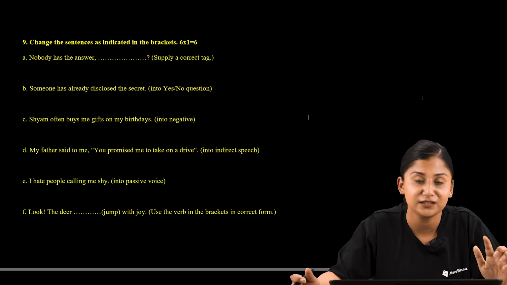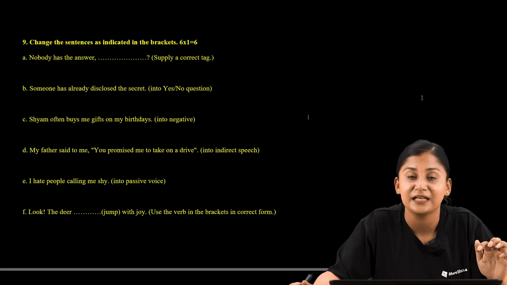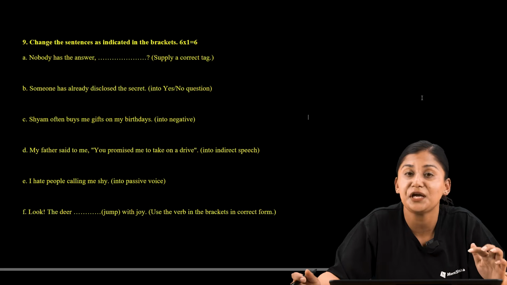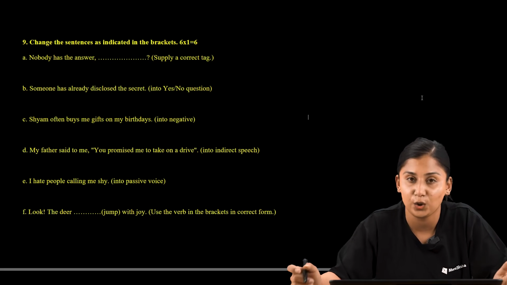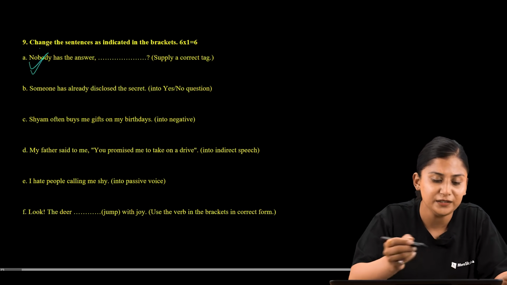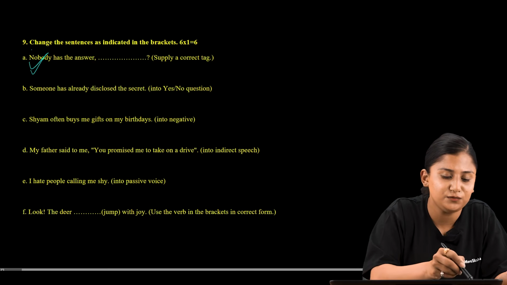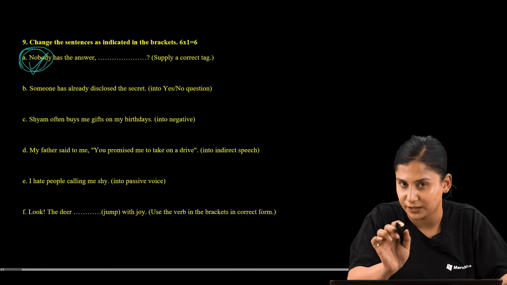So now here in the statement nobody has the answer, the statement is in affirmative form, but negative in meaning because of the presence of the subject nobody. Here we can state that because of the word nobody, the statement is in negative form.